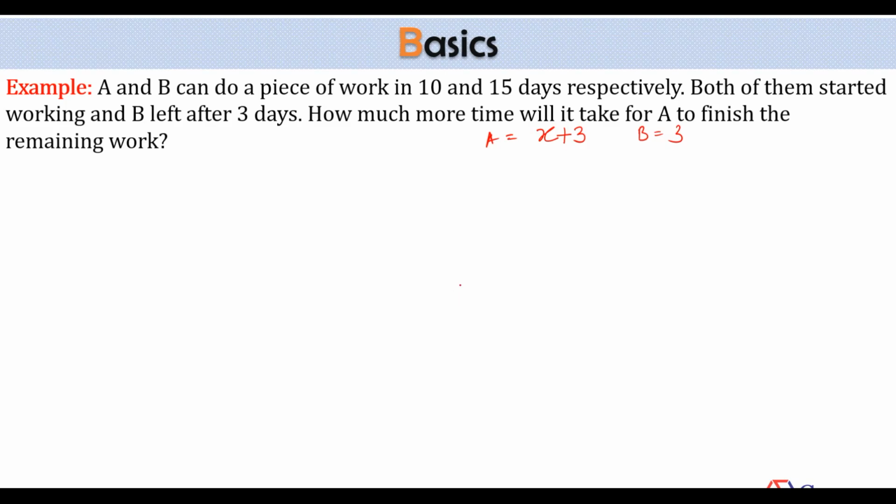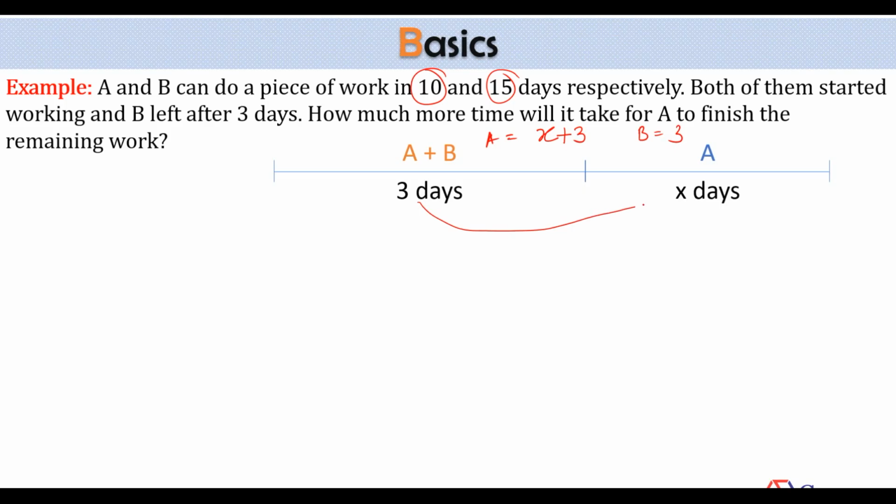If you try to solve this question using method number 1, you'll have to frame the equation. That means you'll have to write what? The work done by A plus work done by B. How do we write it? First 3 days. What's the contribution of A? A can do one tenth of the work in one day, and B can do 1 by 15th of the work in one day. Effective number of days of working for A is X plus 3. Total work done is always 1. I know that. Must be equal to work done by A and work done by B.